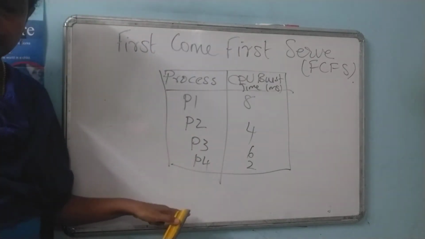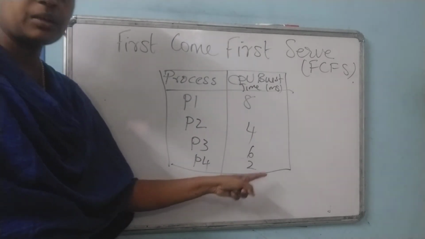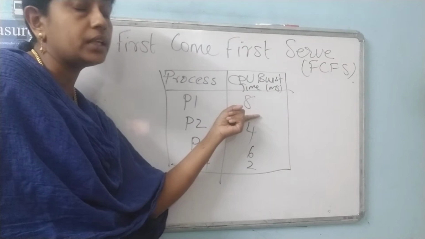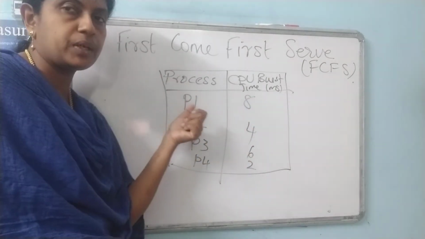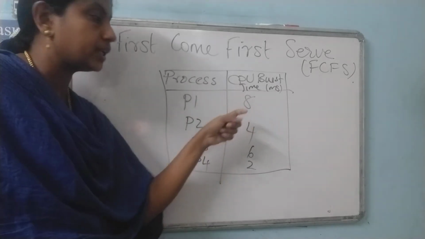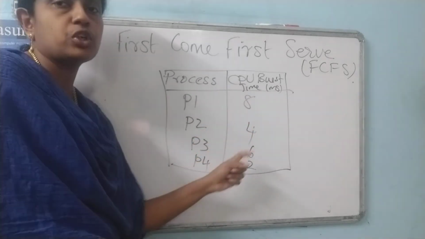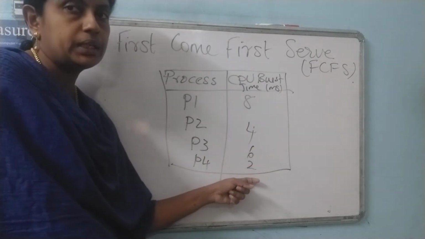So these are the processes, and these are the burst times. That means these are the different jobs: P1, P2, P3, P4. To do the P1 job, we need 8 milliseconds. To do the P2 job, we need 4 milliseconds. To do the P3 job, we need 6 milliseconds. And for the P4 job, we need 2 milliseconds.